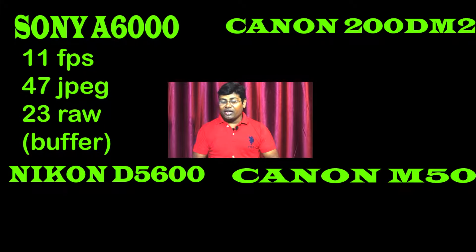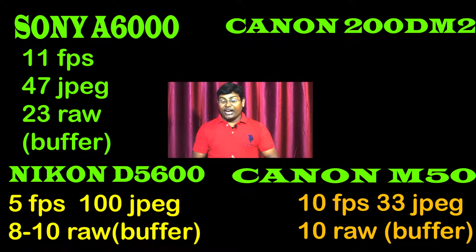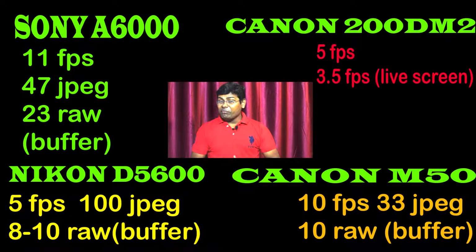Sony Alpha 6000 is giving you 11 frames per second with 47 JPEG buffer memory and 23 RAW buffer memory. Nikon D5600 is giving you 5 frames per second with 100 JPEG buffer memory and 8 to 10 shots RAW buffer memory. Canon M50 is giving you 10 frames per second with 10 RAW buffer memory and 33 JPEG buffer memory. Canon 200D Mark II is giving you 5 frames per second.